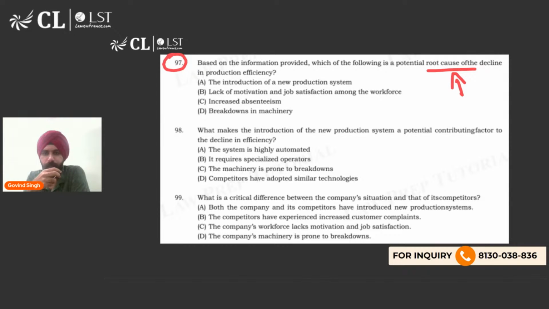Hello, Govind Bhaiya. Good evening. Good evening, Anya Forger. I don't know your real name.